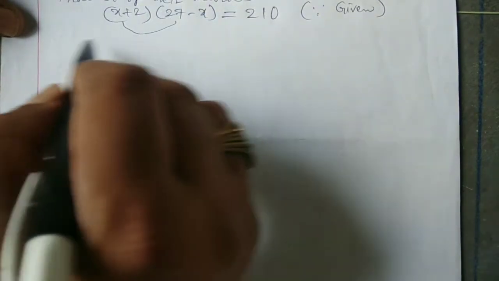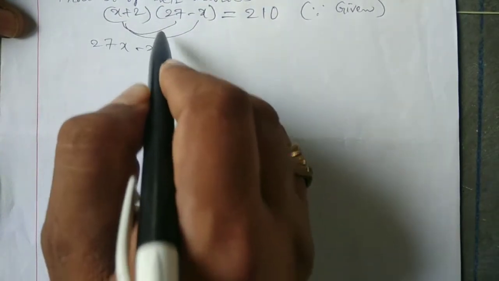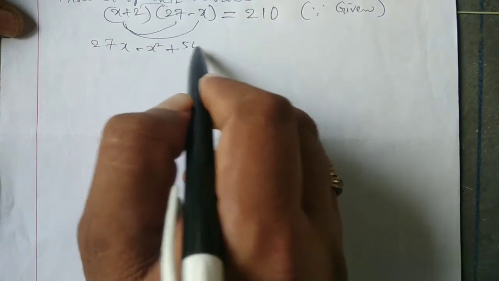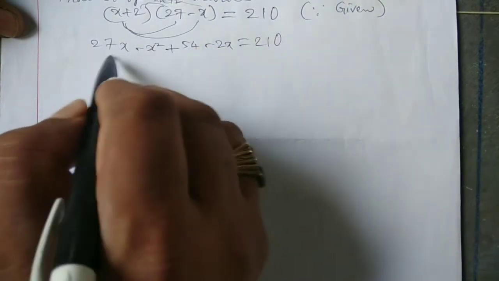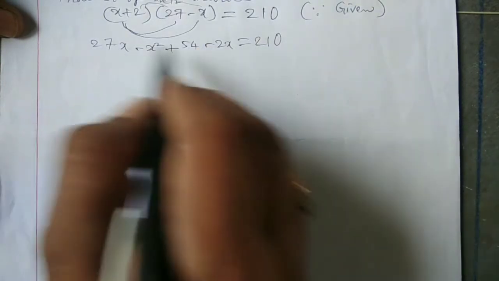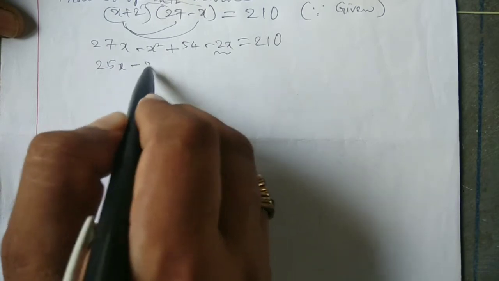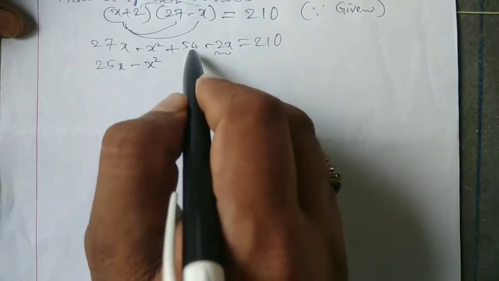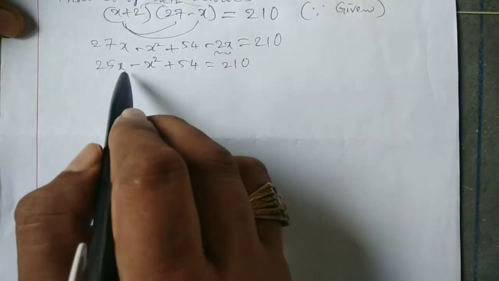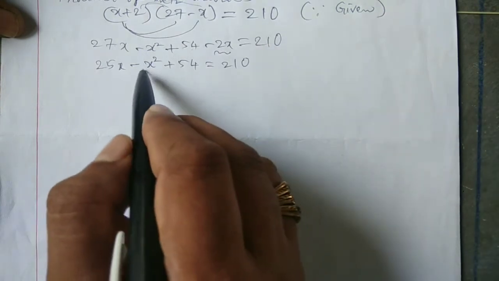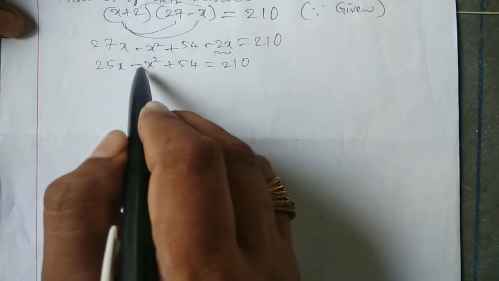X into 27 is 27x, x into minus x is minus x square, 2 into 27 is 54, 2 into minus x is minus 2x is equal to 210. So 25x minus x square plus 54 is equal to 210. We shift all terms to the right side because the sign of the x square term is minus.